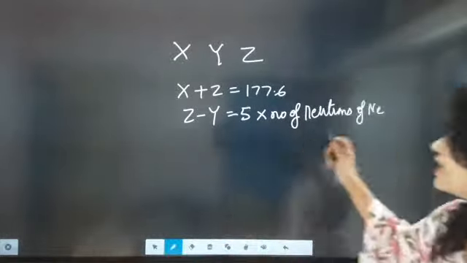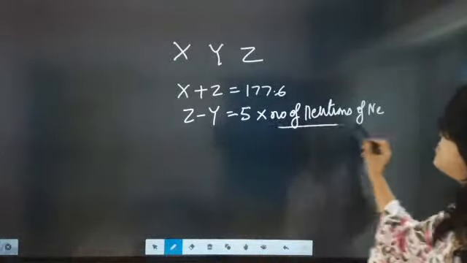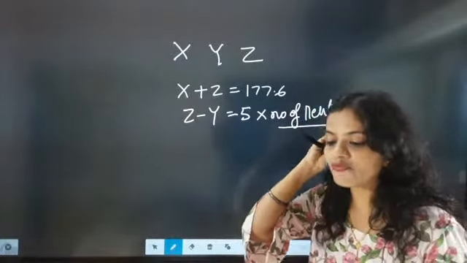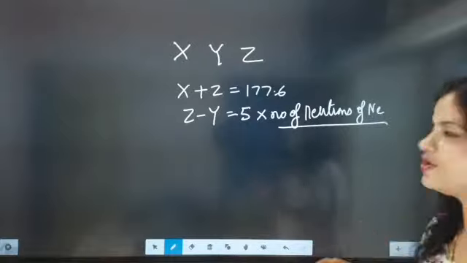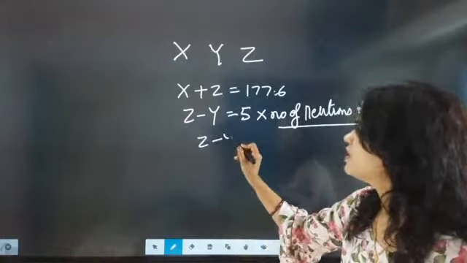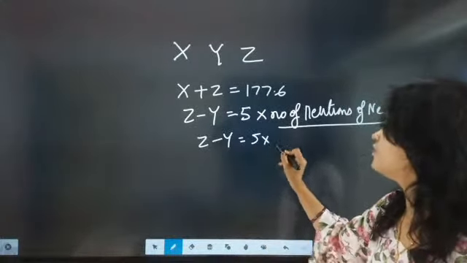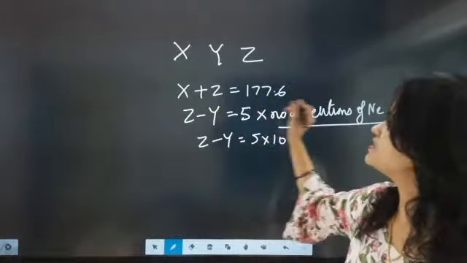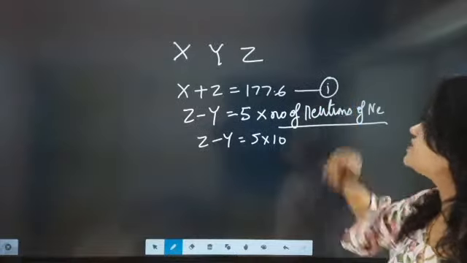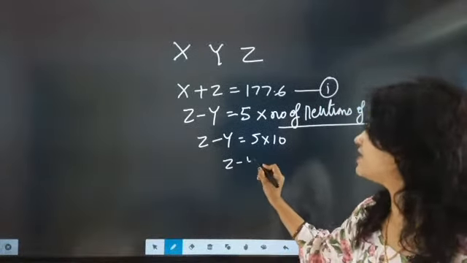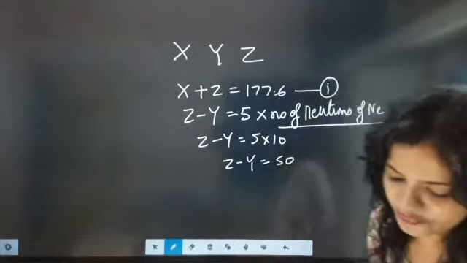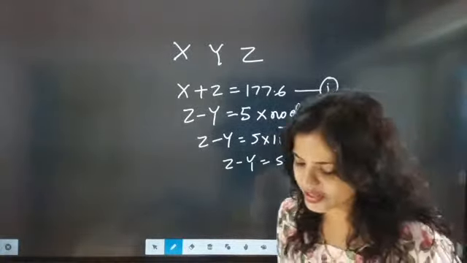Now look here, Z minus Y is 5 into the number of neutrons of neon. So what is the number of neutrons? The number of neutrons is 10. So the first equation is X plus Z equal to 176, and the second is Z minus Y equal to 50. Absolutely correct beta.